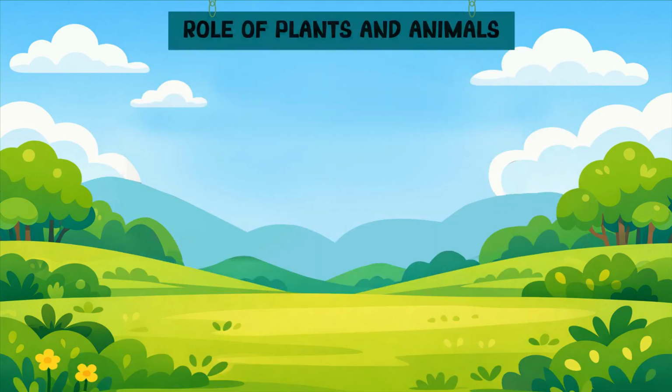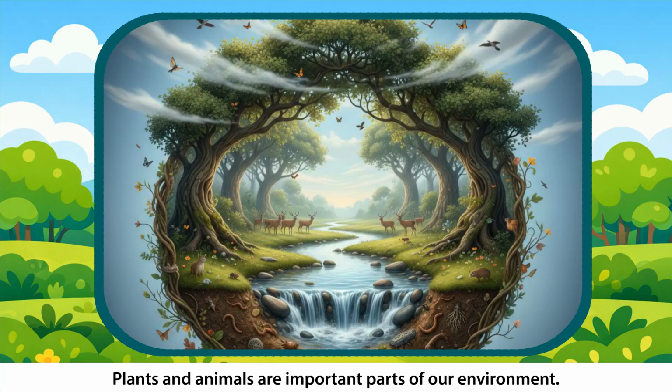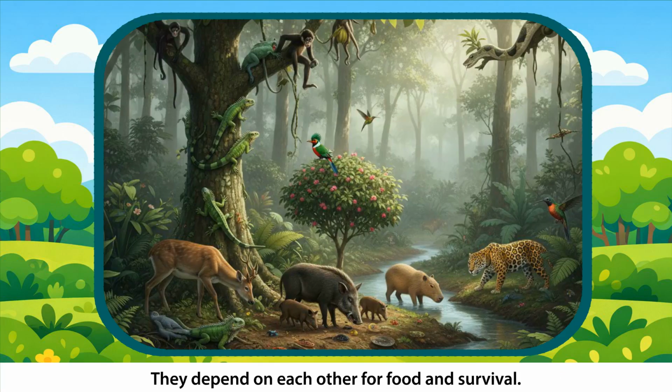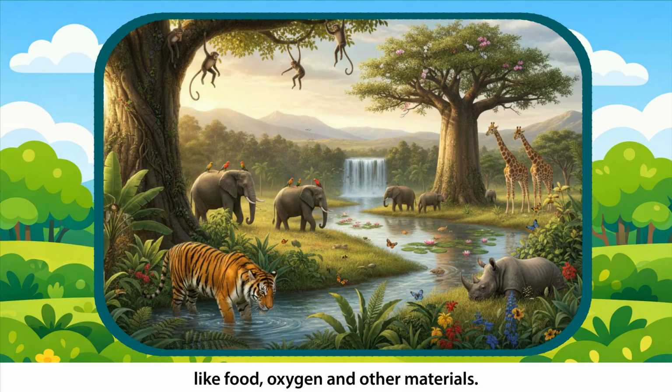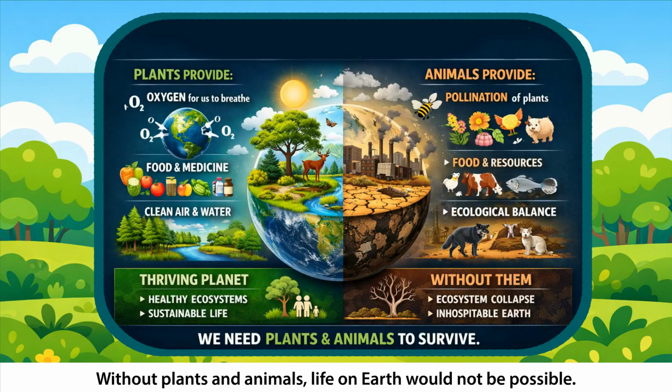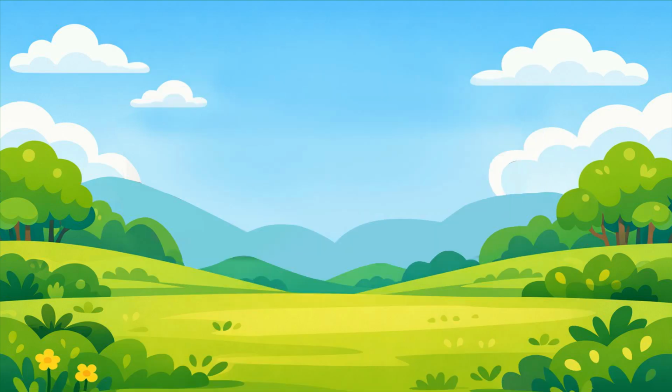Role of plants and animals. Plants and animals are important parts of our environment. They depend on each other for food and survival. Together, they help keep nature balanced and provide us with many things we need, like food, oxygen, and other materials. Without plants and animals, life on Earth would not be possible.